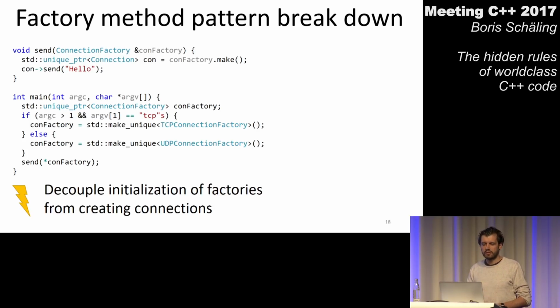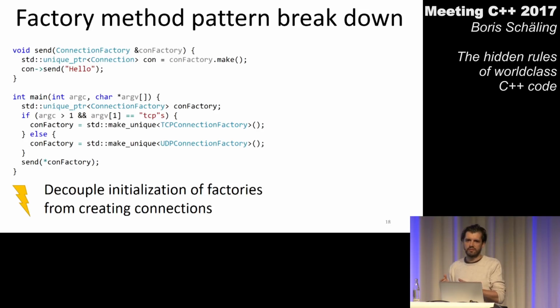There was this other quote on the third slide where somebody said, if you use the factory method pattern, you can decouple the act of creation from the act of requesting an object. And if that is a benefit we also want to have in our code, we have to give up functions. We have to use a class, because we said if we have a class, we have actually the possibility to decouple the act of creation from the act of requesting. The act of requesting refers to calling make on the connection factory. That is when we want to get a connection object.